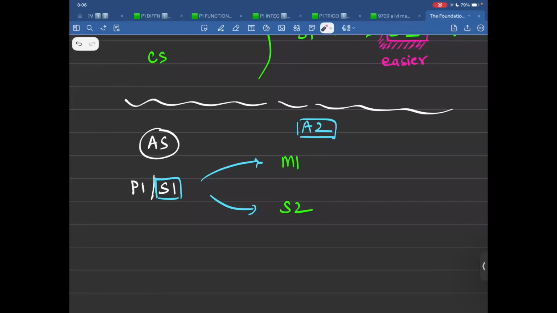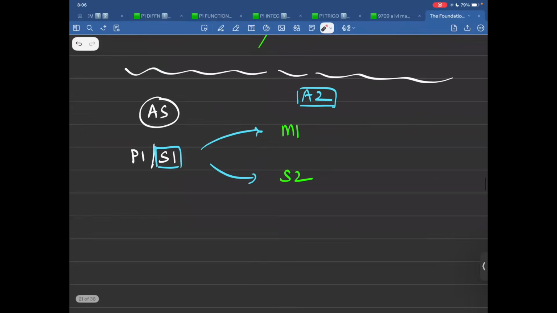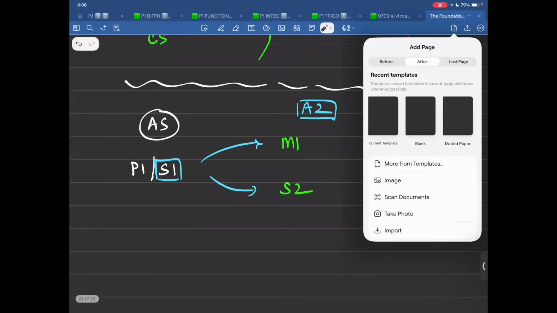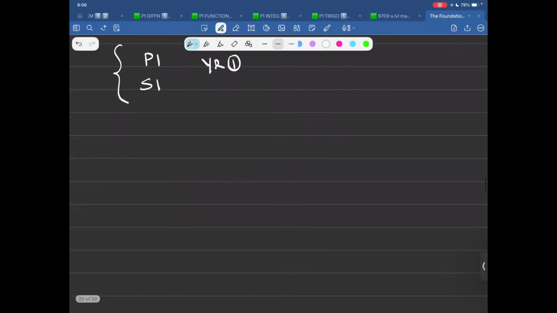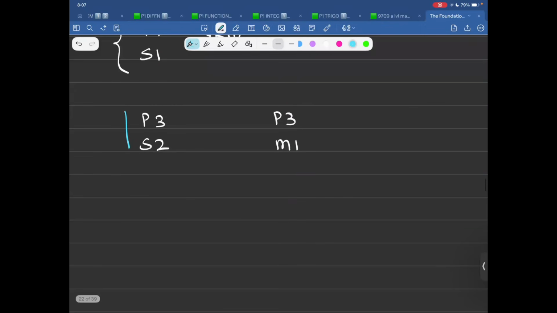So if I take maths and physics, then I would have to give M1? No. Again, you don't have to. Let me add a page. I already said so. Let me write it again. So now, again, P1, S1, that is year one. Then P3, S2, P3, M1.